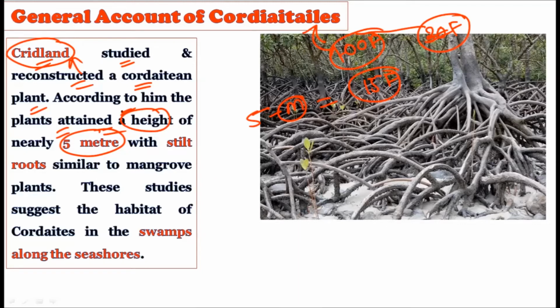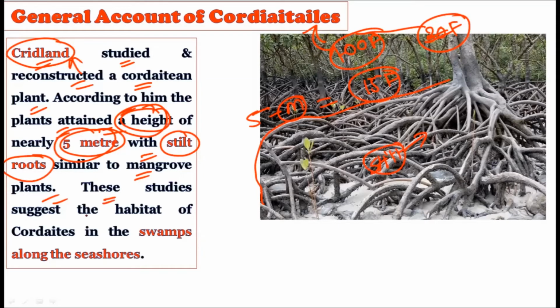The height can attain up to 5 meters with the stilt roots. As you know, what is a stilt root? This is basic botany. Stilt roots are those roots which come out of the ground and support the plant, giving mechanical support, similar to the mangrove plant. Here I have put the mangrove plant roots. Observe these roots. All these roots have come out of the soil and try to support the plant. So these types of roots are called stilt roots, just like in mangroves today. Similar roots were found in the members of the Cordaitales.